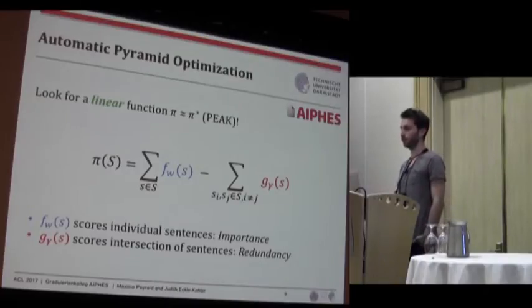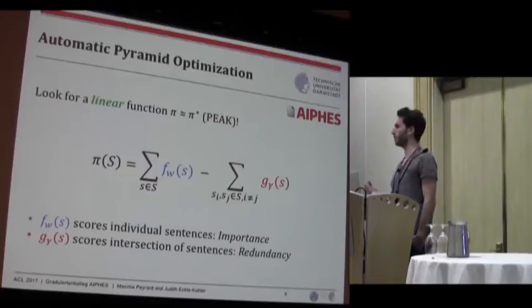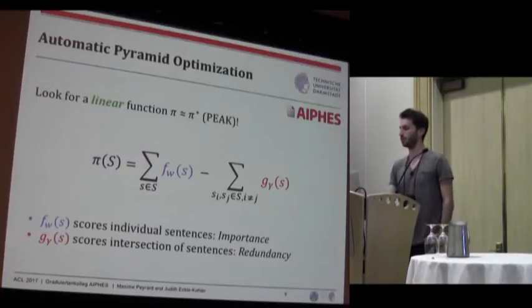And we have two functions. So the function f, which scores individual sentences, and intuitively it represents importance, and the function g, which scores pairs of sentences, the intersection of pairs of sentences, and implicitly it represents redundancy.